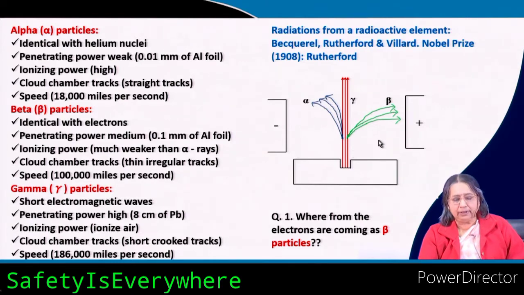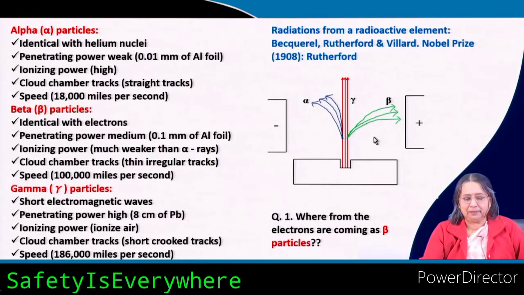And then when a magnetic field or electric field is applied, with the field perpendicular to the plane of the paper, you can see that these particles are deviated from their path, actually deflected.